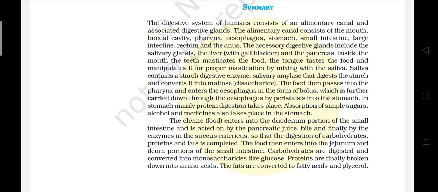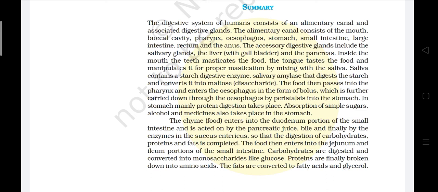The chyme enters the duodenum portion of the small intestine and is acted on by the pancreatic juice, bile and finally by the enzymes in the succus entericus, so that the digestion of carbohydrate, protein and fat is completed. The food then enters the jejunum and ileum portion of the small intestine.